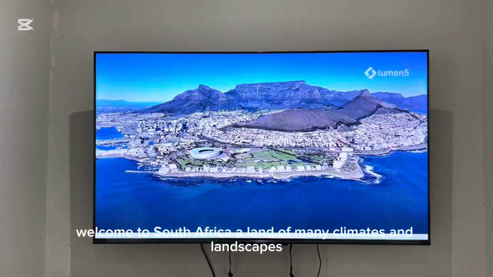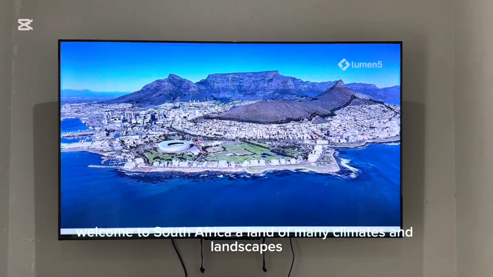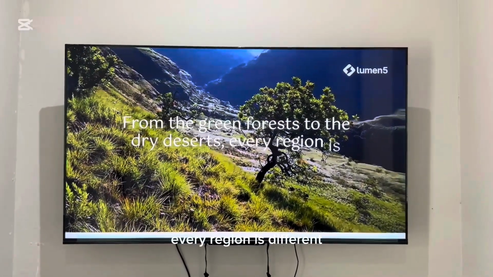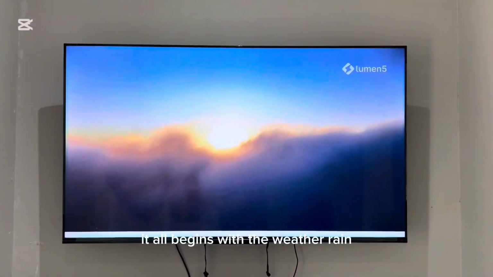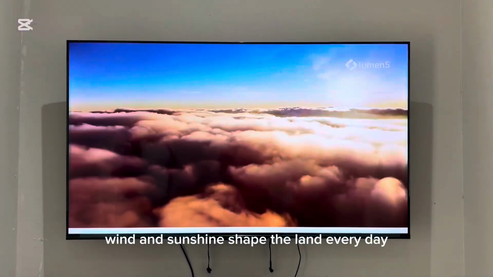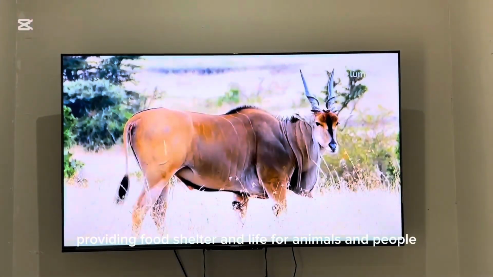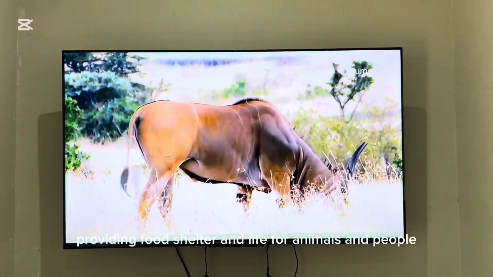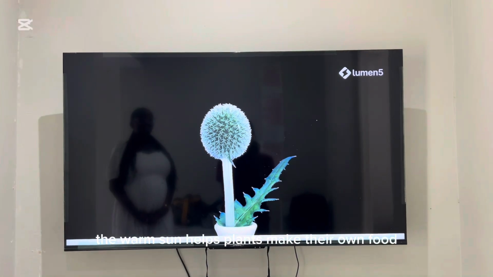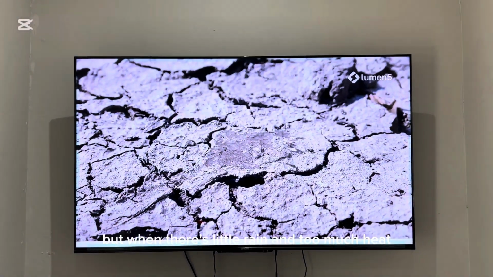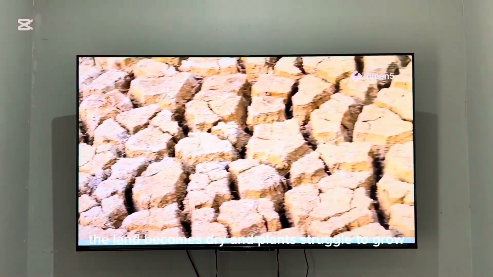Welcome to South Africa, a land of many climates and landscapes. From the green forests to the dry deserts, every region is different. It all begins with the weather. Rain, wind, and sunshine shape the land every day. When it rains, plants grow, providing food, shelter, and life for animals and people. The warm sun helps plants make their own food and keeps our climate balanced. But when there's little rain and too much heat, the land becomes dry and plants struggle to grow.